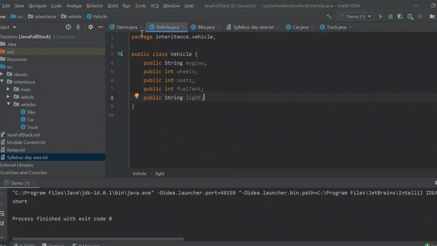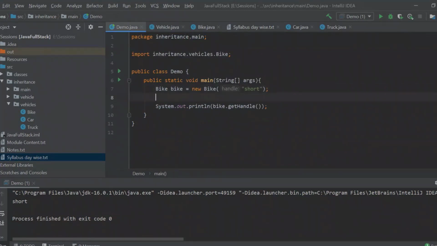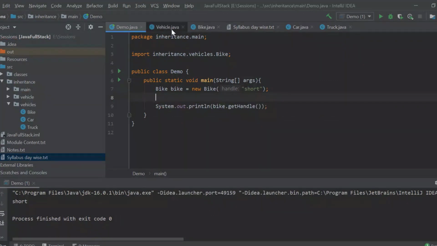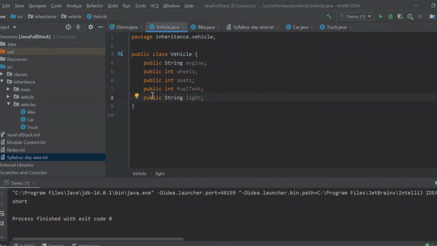Now we'll go to our main class and try to access. You see here, we are getting the engine, the fuel tank, light, seats, everything. Yes or no? But as we discussed earlier, everything is public over here. If it is public, then obviously anyone can access, but I want it to be private. So let's make it private. Now everything is private.